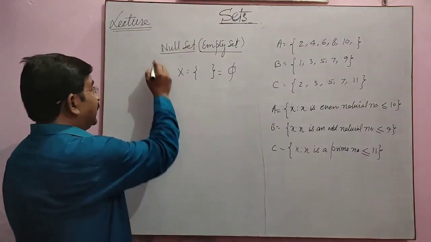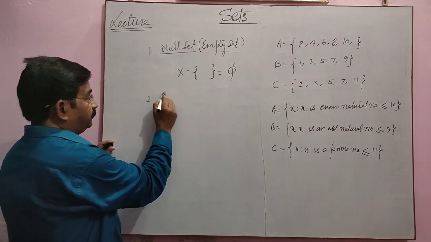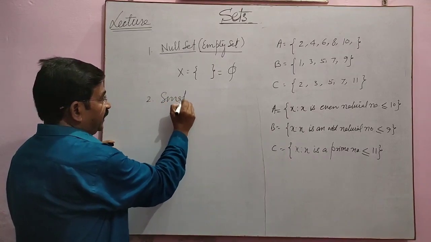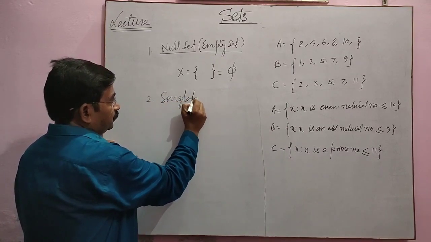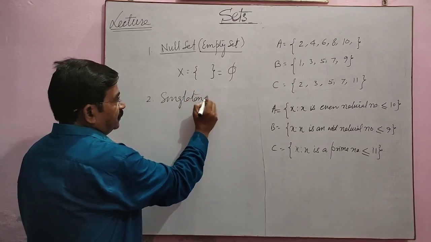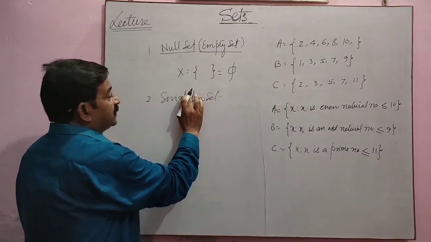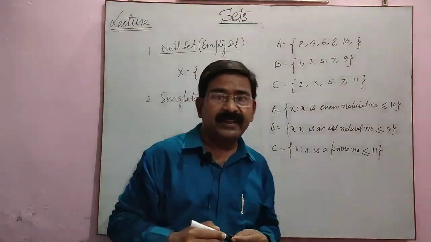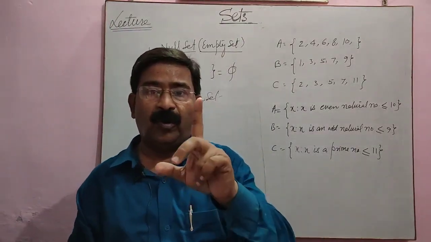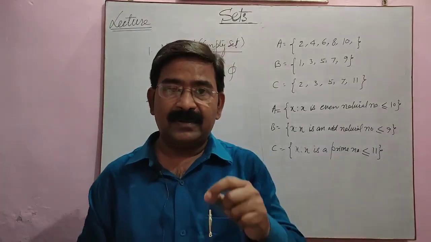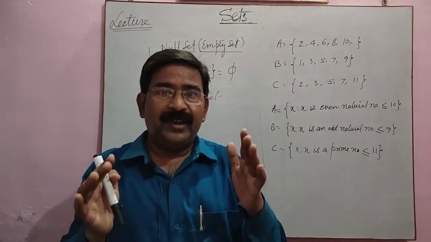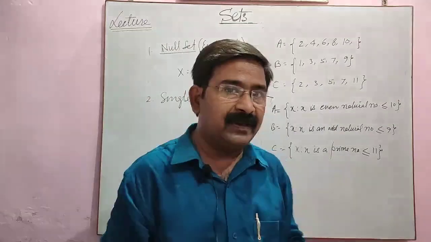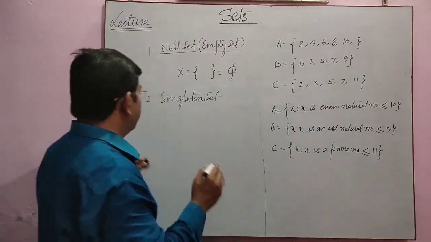Now, the second one we have is the singleton set. Singleton set means a set having only one element. Any collection where we have only one element is called a singleton set.